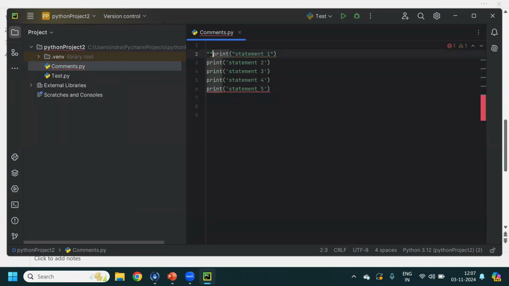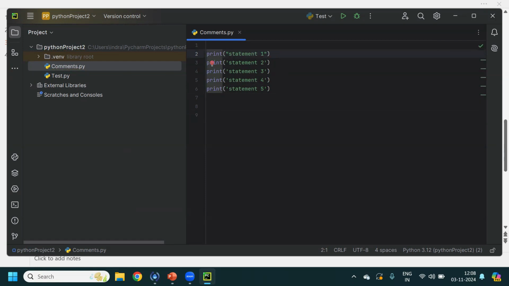Either you can use control and question mark after selecting those lines which you want to comment, or else you can put triple quotes at the start of the lines which you want to comment and triple quotes at the end. Now see, the code got commented.